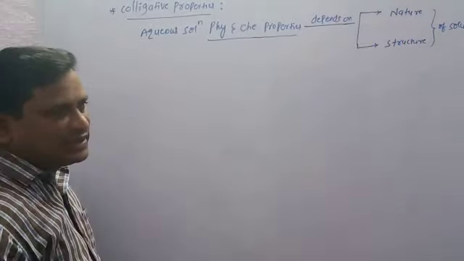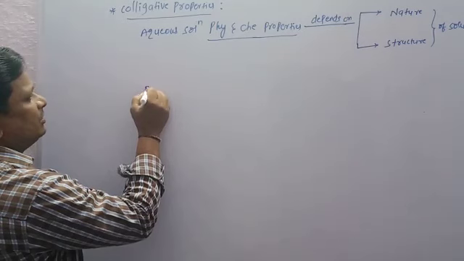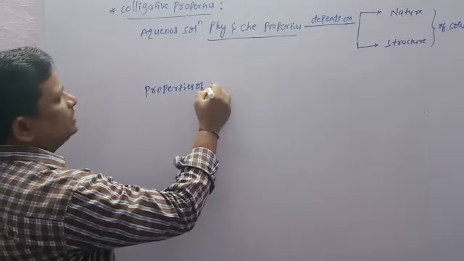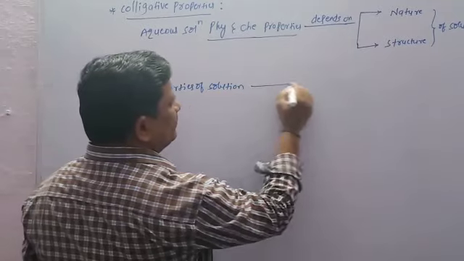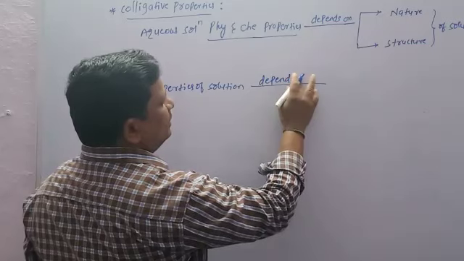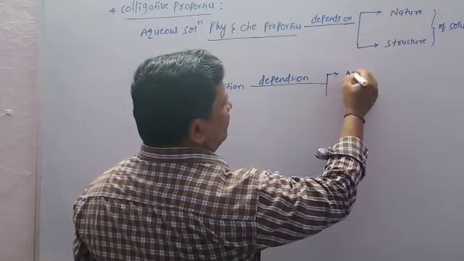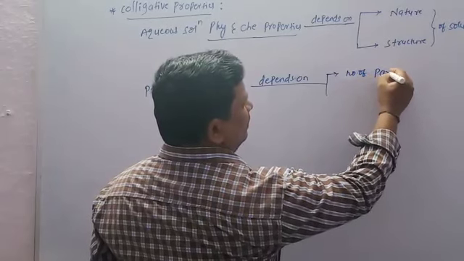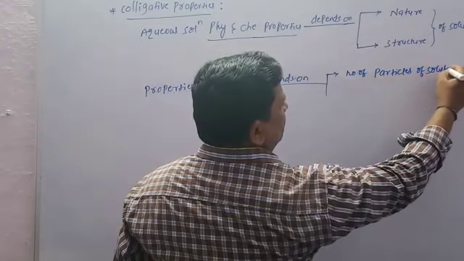For example, let us consider some solutions. The properties of the solution depend on the number of particles of solute.